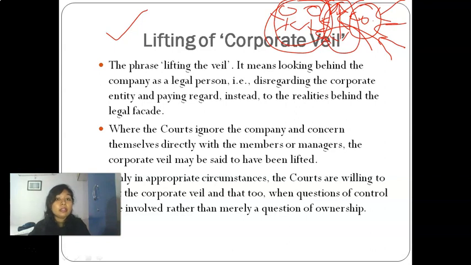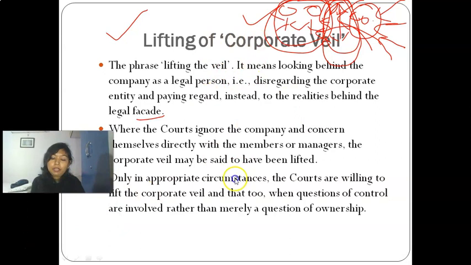So the phrase lifting the veil means looking behind the company as a legal person, disregarding the corporate identity, that is the separate legal entity, and paying regard to the realities behind the legal facade, meaning behind this curtain. Who all are involved in the fraud, in the management of the company, who are responsible for the act done by the company. These are being checked by the court in such cases where the court ignores the company and concerns itself directly with the members or managers. The corporate veil may be said to have been lifted.